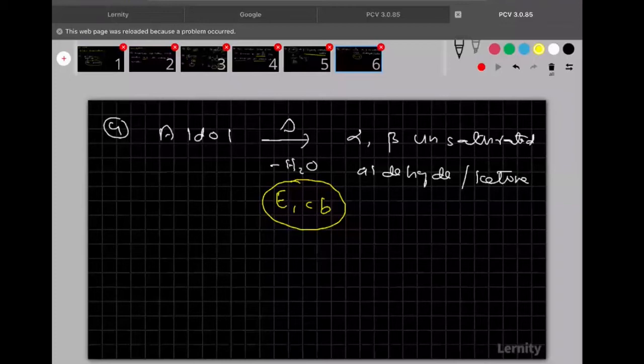And the fourth one, aldol when heated loses water molecule by E1CB mechanism, and forms alpha beta unsaturated aldehyde or ketone. These are the conditions.